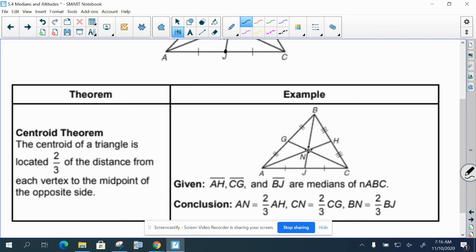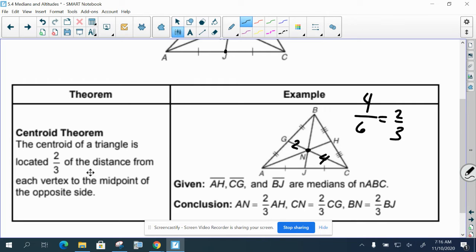So basically, point N breaks the three medians up into a ratio of 2:1, or 3 parts total. For example, if GN is 2, then NC would be 4, because then the total would be 6, and 4 is 2/3 of 6.